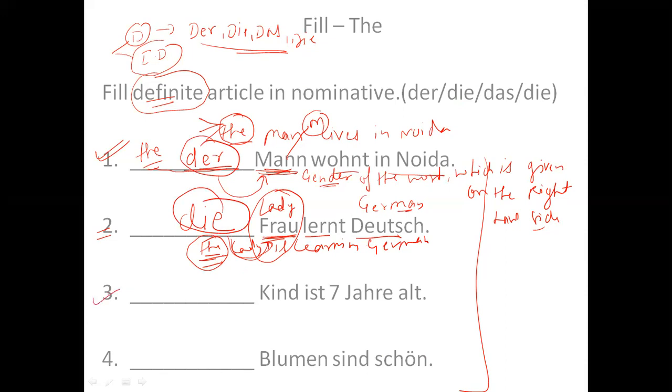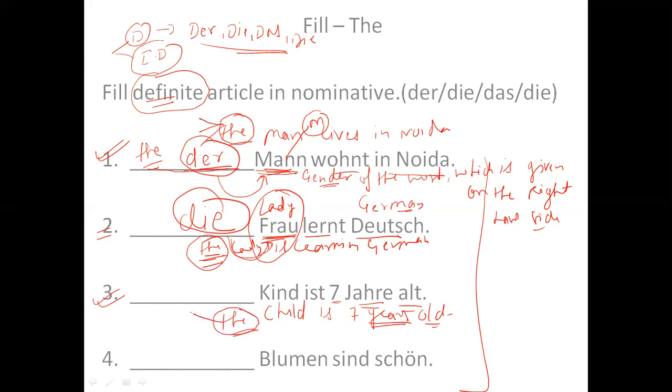Now let's talk about the third sentence. It says blank Kind. Kind is child. Ist 7 Jahre alt. The child is 7 years old. Right? I have to write the here. So which the will I use here?